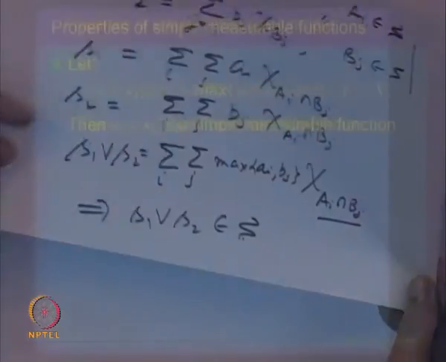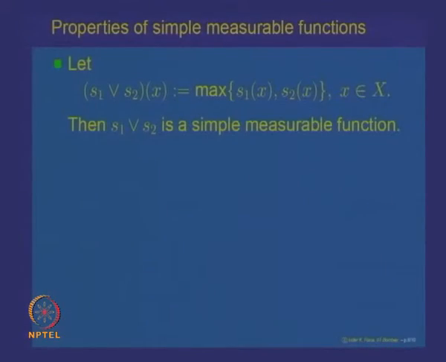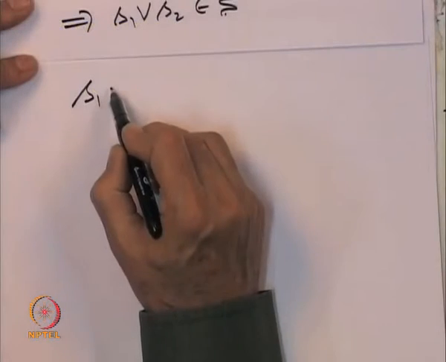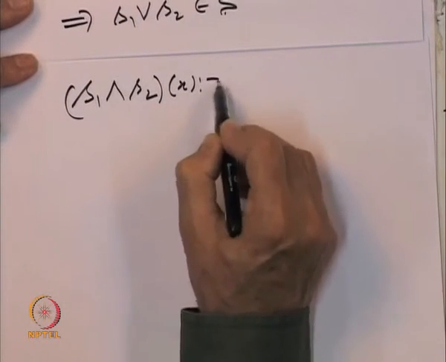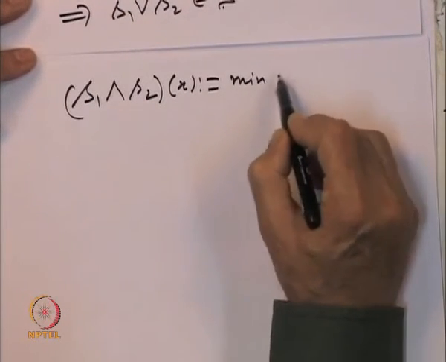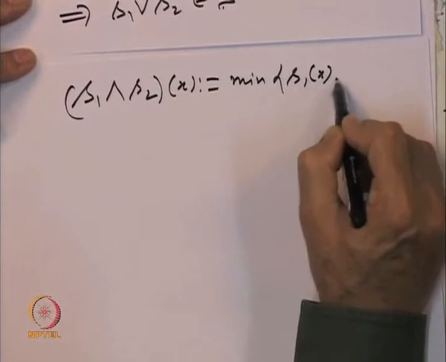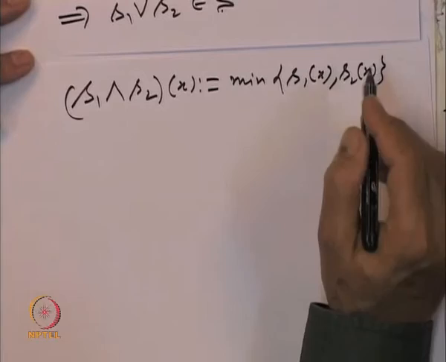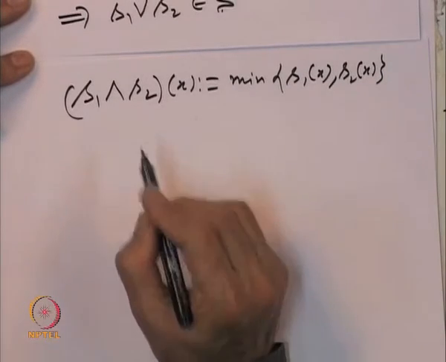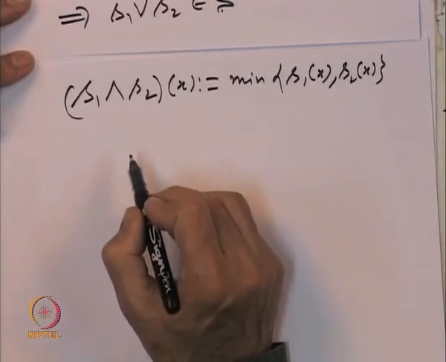A similar argument will imply that the corresponding minimum of the two simple measurable functions is also a measurable function. So, what is the minimum function? S 1 wedge S 2 at a point x is defined as the minimum of S 1 x and S 2 x, that is called the minimum of the two functions, and we want to show that it also is a simple measurable function.